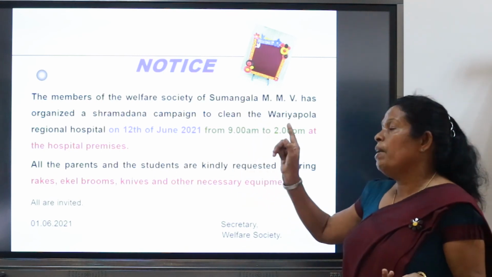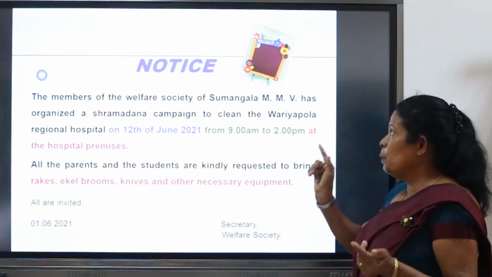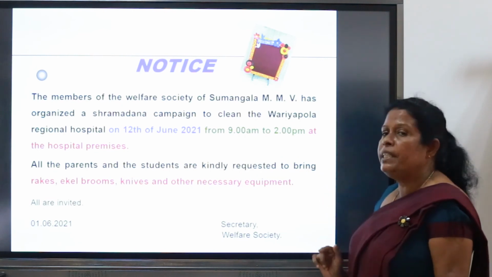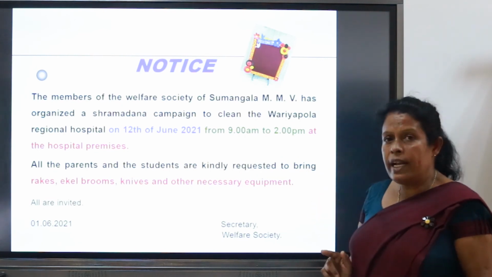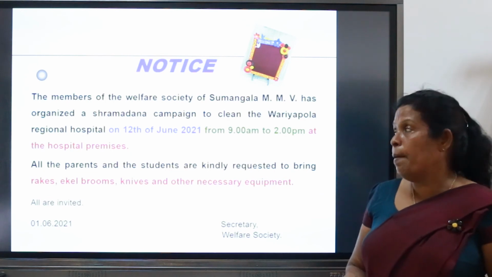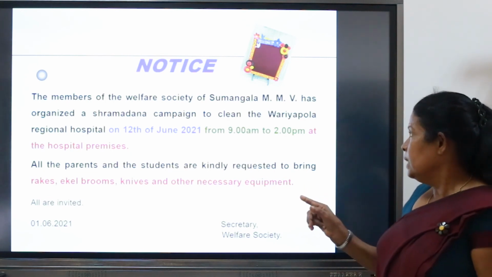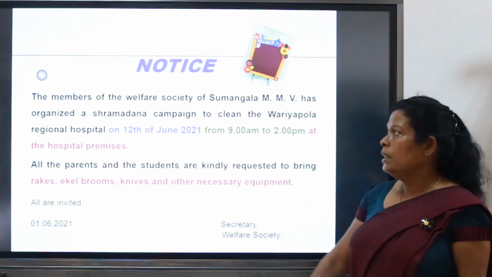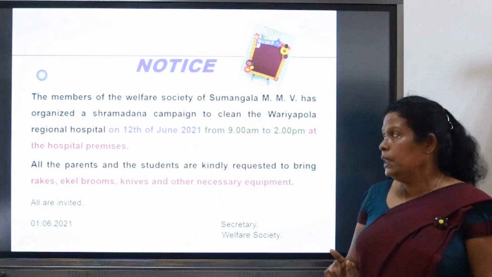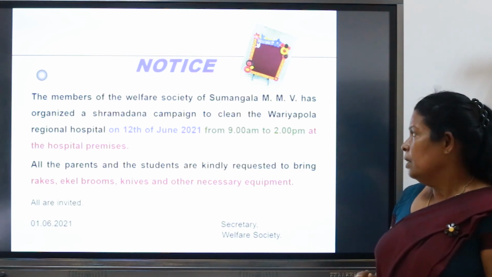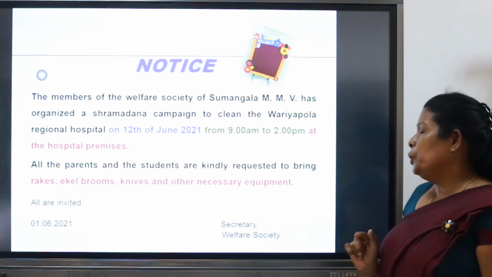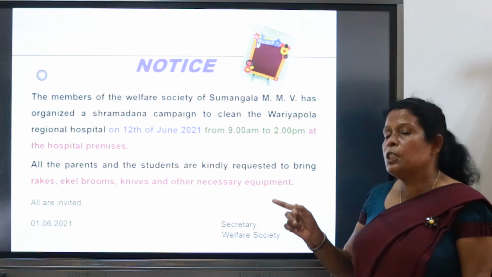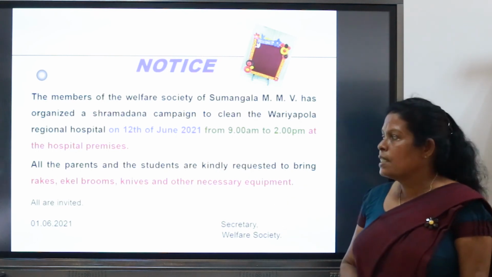The members of the welfare society of Sumangala Madhya Maha Vidyalaya have organized a Shramadana campaign to clean the Weeyapola Regional Hospital on 12th of June 2021 from 9 am to 2:30 pm at the hospital premises.